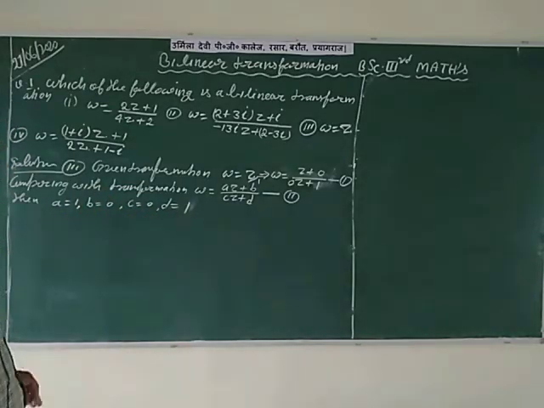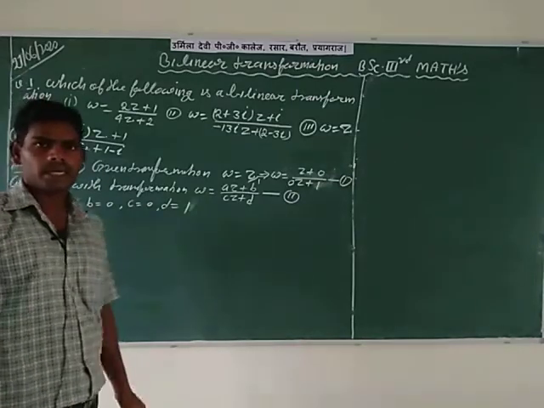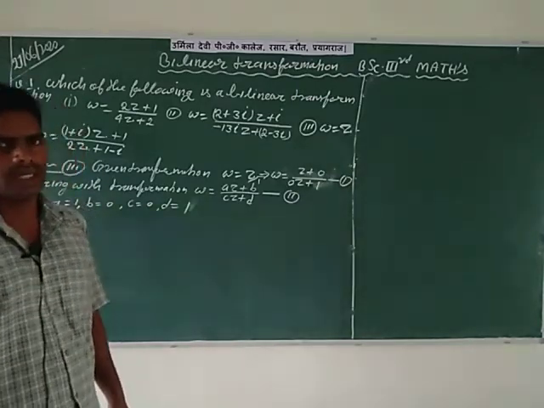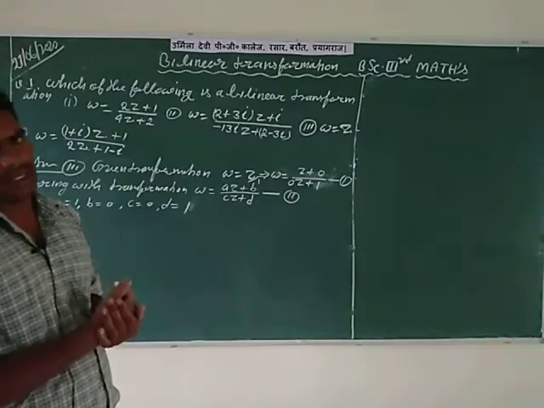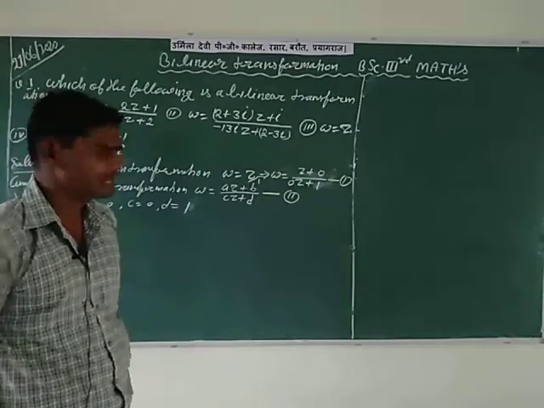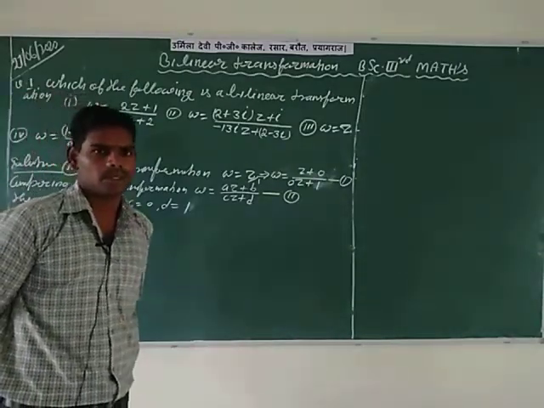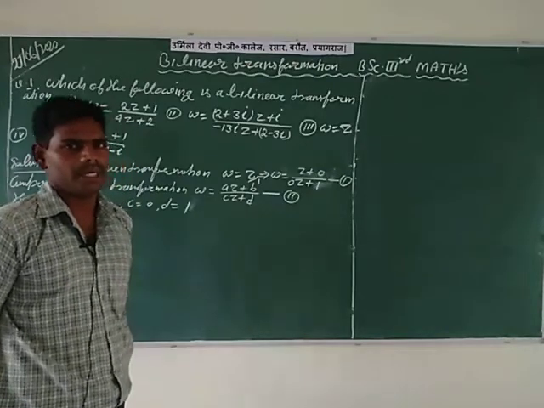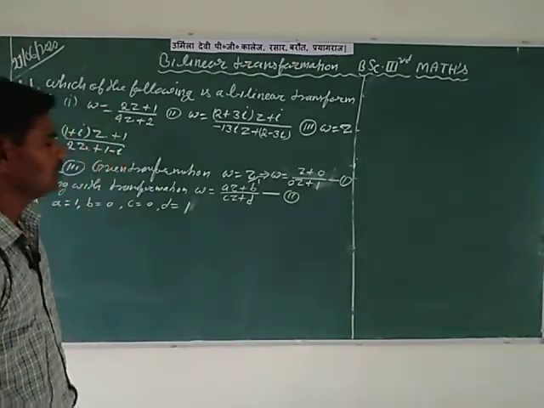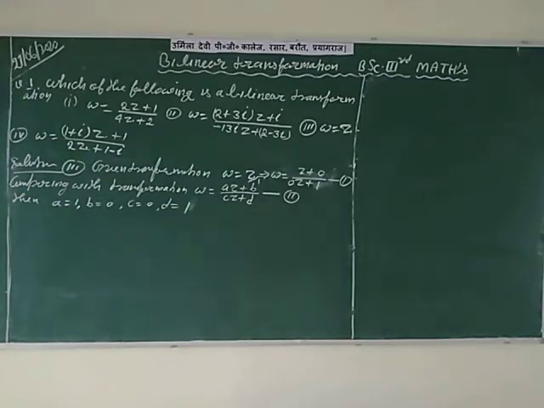After this, applying the required condition for bilinear transformation, find the value of AD minus BC. If the value of AD minus BC is equal to 0, then the transformation is not bilinear, and if AD minus BC is not equal to 0, then the given transformation is bilinear.